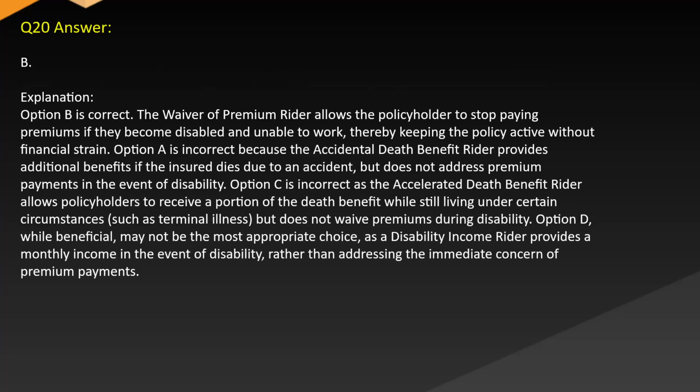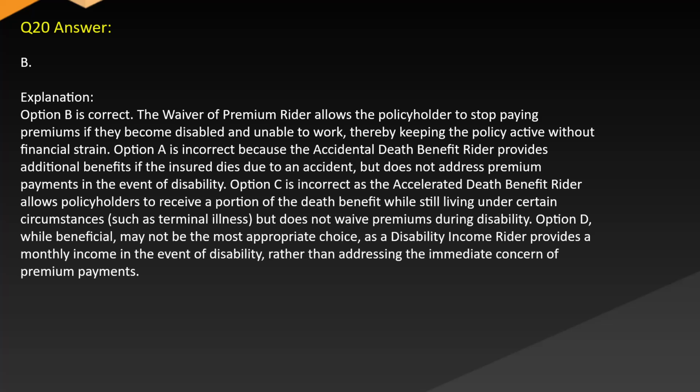Answer B. Explanation. Option B is correct. The waiver of premium rider allows the policyholder to stop paying premiums if they become disabled and unable to work, thereby keeping the policy active without financial strain. Option A is incorrect because the accidental death benefit rider provides additional benefits if the insured dies due to an accident, but does not address premium payments in the event of disability.